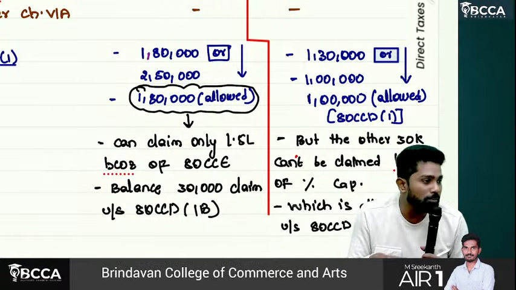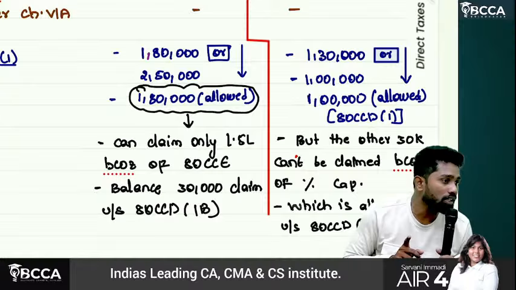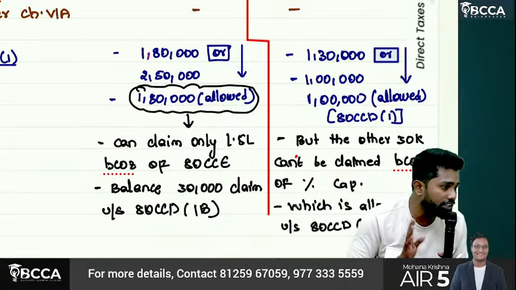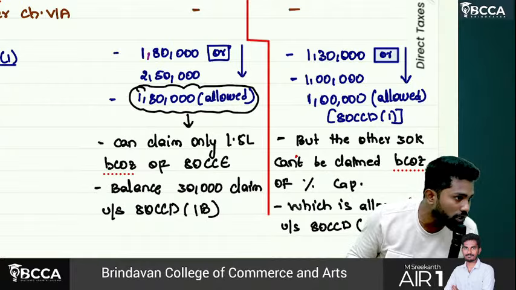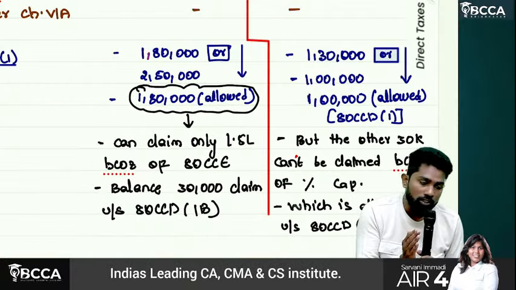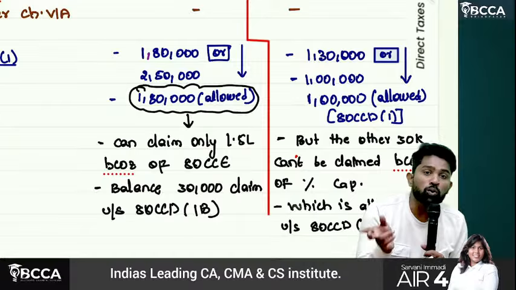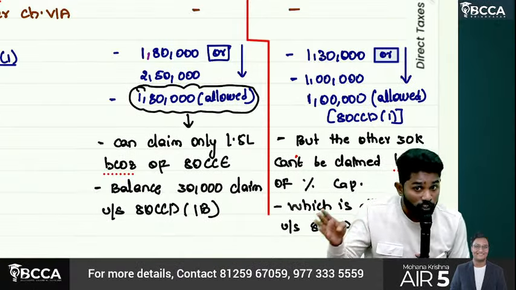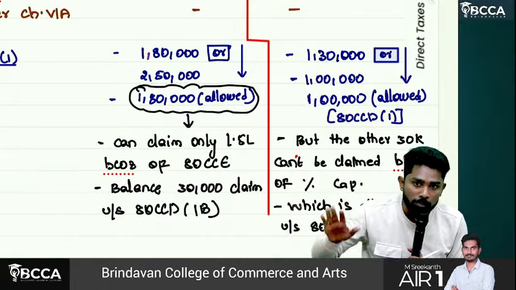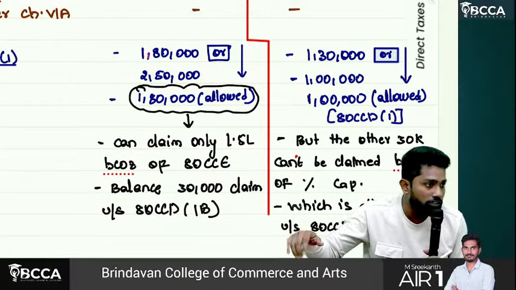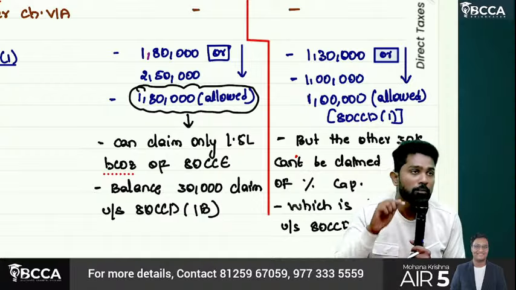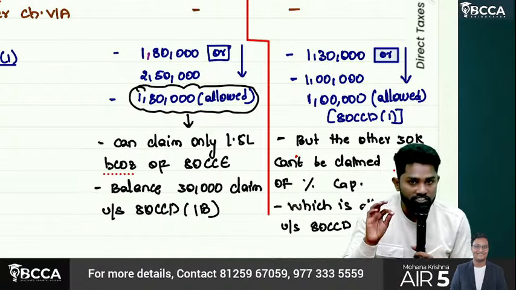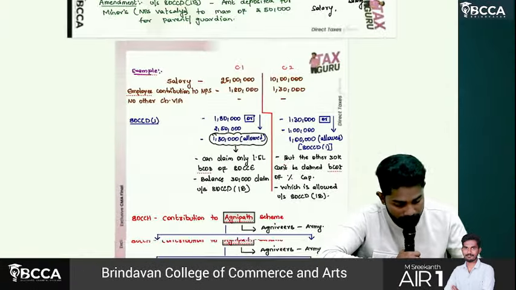What is the limit for the first one? Actual contribution or 10% of salary, whichever is lower. But it has an overall limit of 1,50,000 also. If any amount is actually contributed, but you couldn't claim as deduction because of the 1.5 lakhs limit or percentage limit, that amount which you cannot claim can be claimed as deduction under 80CCD(1B), maximum to an extent of how much? 50,000, to an extent of 50,000.